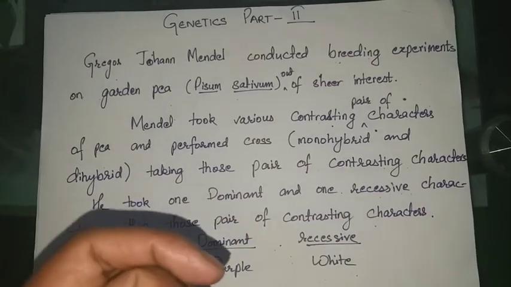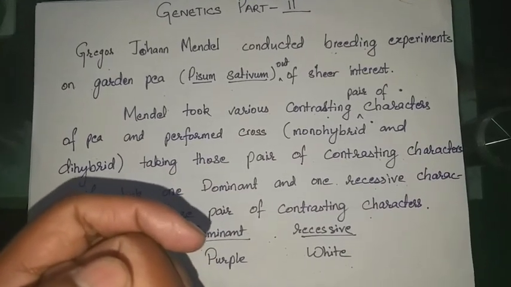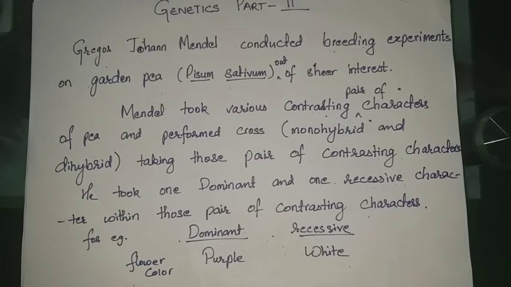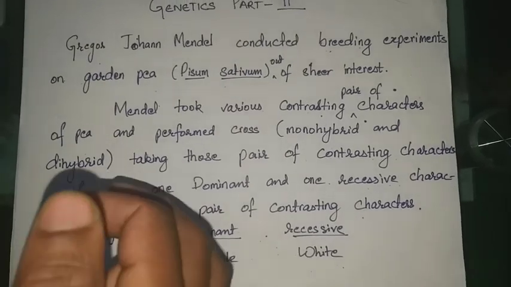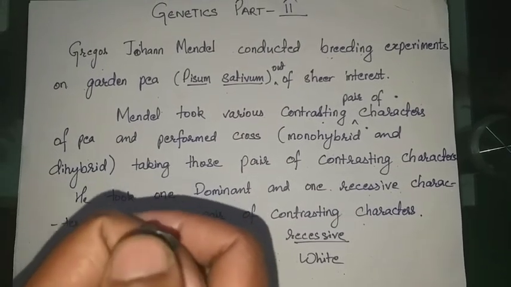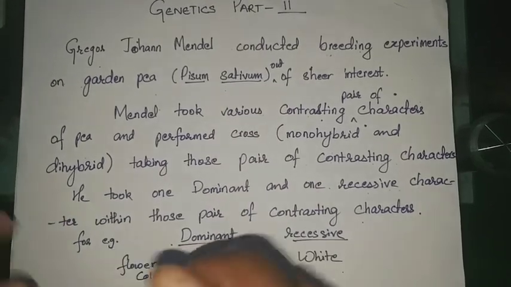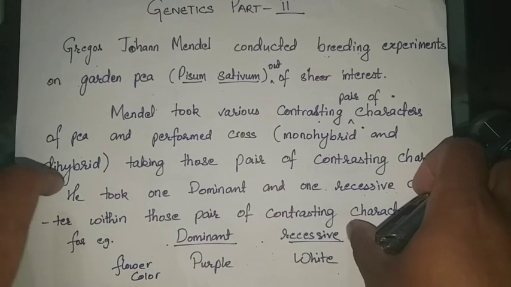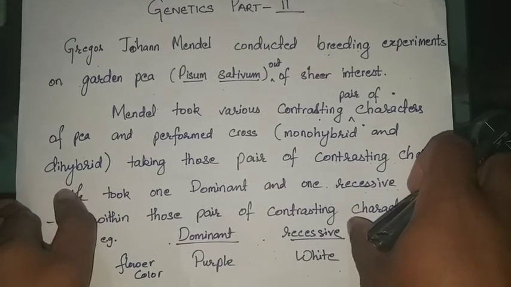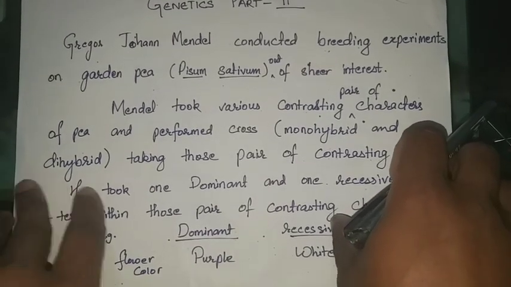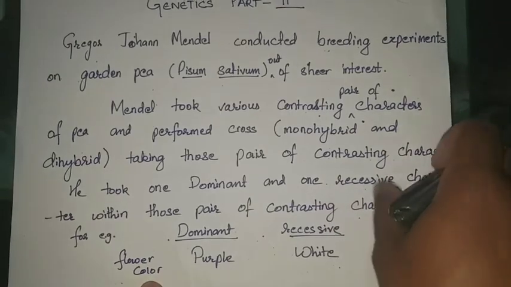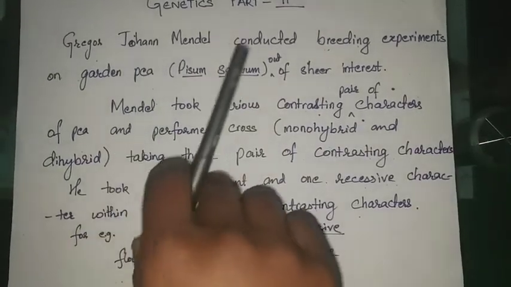In our last class, we learned about genetics, what is genetics, and the terminology related to it. For example, heredity, the definition of genetics, gene, alleles, etc. Now, today we will learn the next part of the chapter, that is Mendel's experiment on inheritance.